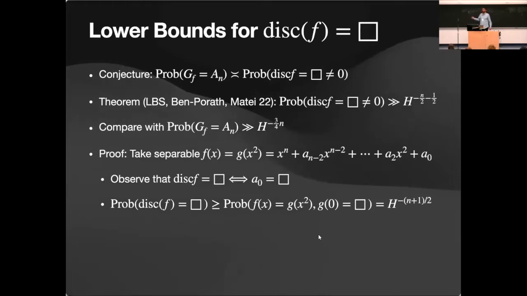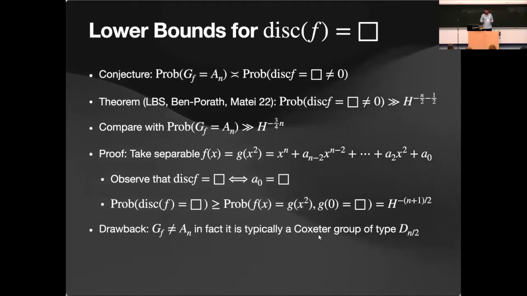Okay? This is something that you can compute using Galois theory quite easily. And therefore, the probability that this discriminant is a square is the same as the probability that the free coefficient is a square, and all the odd coefficients are 0. So you get h to the correct number.